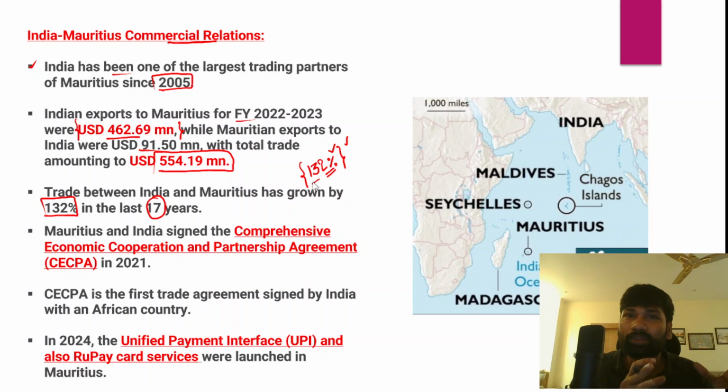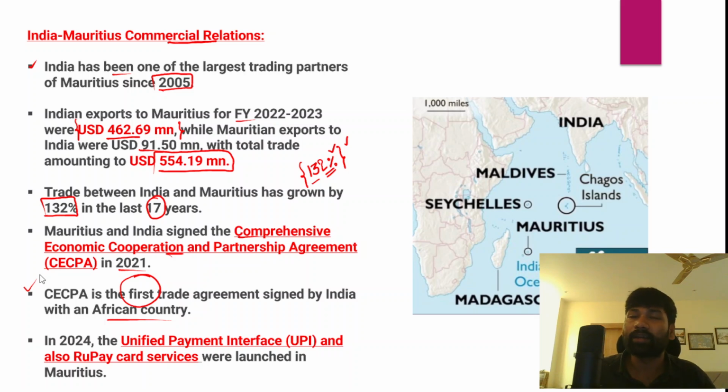Now when we talk about the trading agreements between India and Mauritius, both countries signed the Comprehensive Economic Cooperation and Partnership Agreement in the year 2021. So it was very new, because in 2021 itself both India and Mauritius signed this agreement, right? In fact this is the first trade agreement signed by India with an African country.